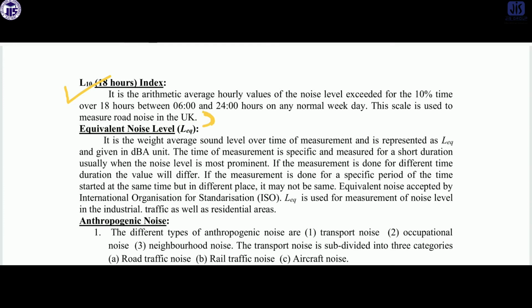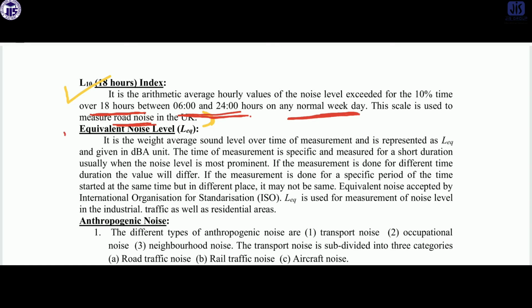So you have to keep in mind what the average is. First of all, the L10 index is used for 18 hours. This is an important factor, and it is taken between 6 to 24 hours on any normal day, and normally it is used to measure road noise. These factors you have to keep in mind.